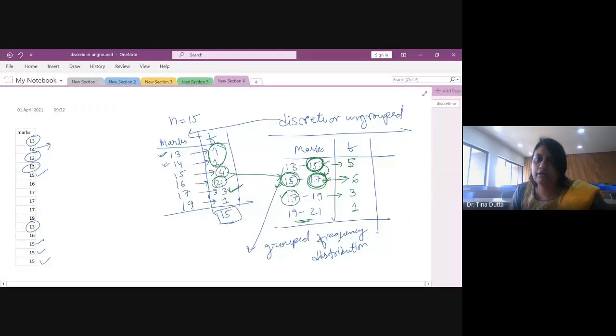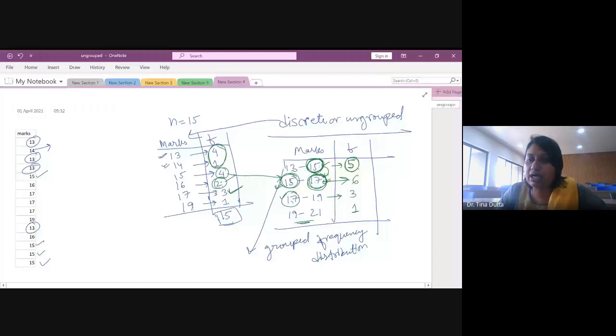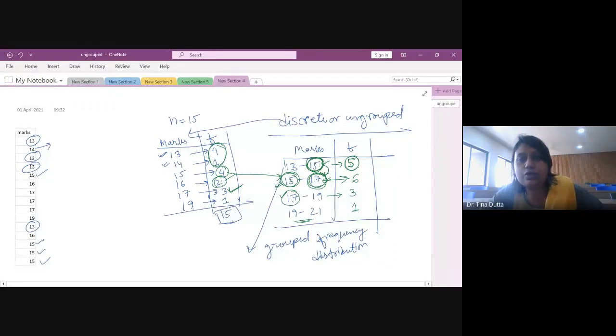So this is how I will prepare my frequency distribution, and this is group frequency distribution. Because marks ka grouping हुआ है, right? 13 to 15. I don't know the exact marks. I don't know that these 5 people, how much marks they exactly got. I just know that these 5 people have got marks between 13 to 15. And 15 is excluded. That means the range of marks is 13 to 14. या तो उन्हें 13 मिला या 14, right? So that is why it is called group frequency distribution.